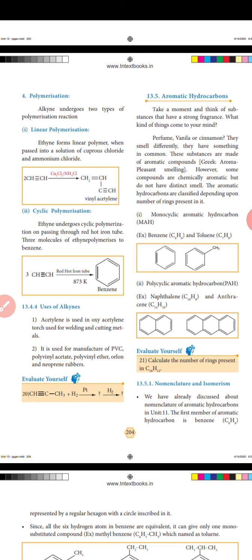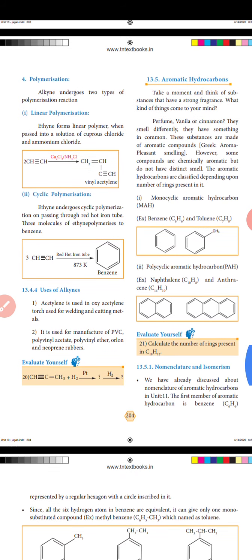Aromatic hydrocarbons are classified depending upon the number of rings present in them. The first one is monocyclic aromatic hydrocarbons, MAH. Examples are benzene, C6H6, and toluene, C7H8. These are their molecular formulas.